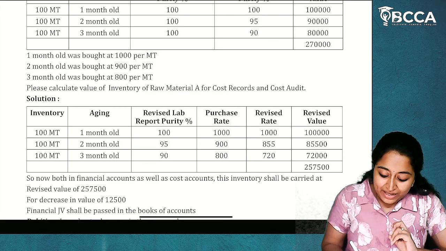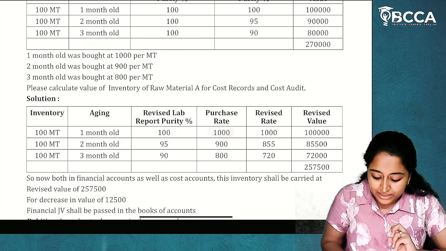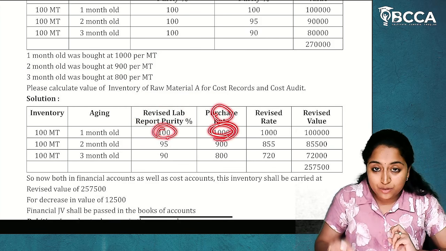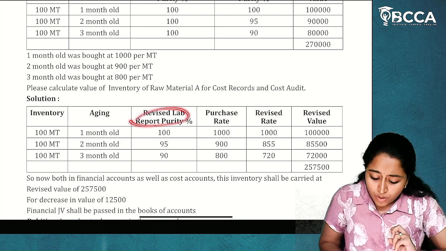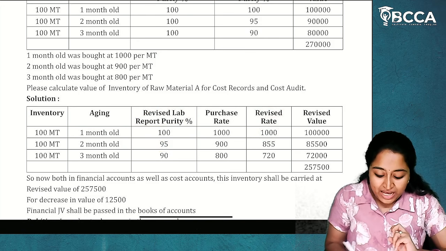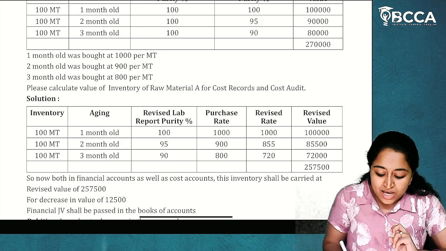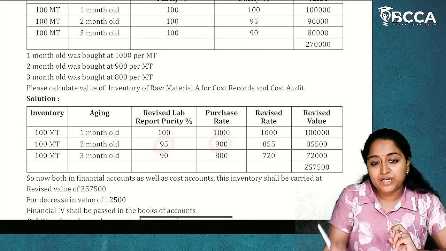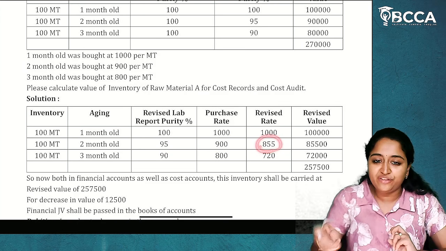Now, if the lab revised report is 100%, the purchase rate is 1000, and the revised rate is also 1000. Now, what is the report? 95% is the lab purity. If 95% is there and the purchase rate is 900, what is the purchase price at 95%? 900 into 95%, you will get 855.